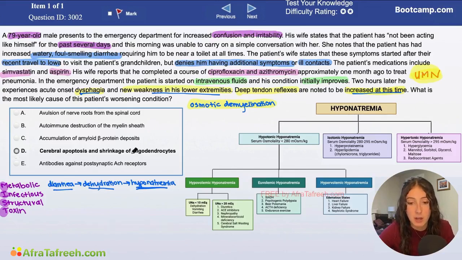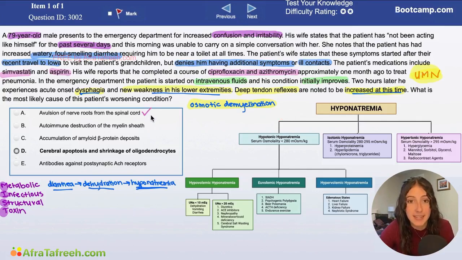So now we have a great idea about what's going on in this problem. We know that we're talking about osmotic demyelination syndrome, so let's go through our answer choices and see what fits this pathology. First, our answer choice is avulsion of nerve roots from the spinal cord. That doesn't really fit with this picture. Avulsion of the nerve roots from the spinal cord usually occurs due to a traumatic event. There has to be some sort of history of trauma.